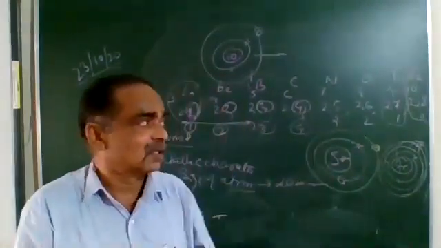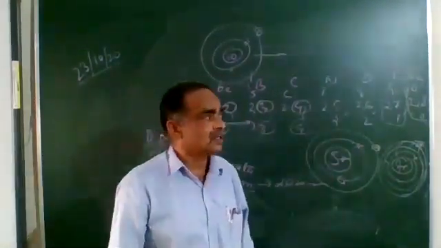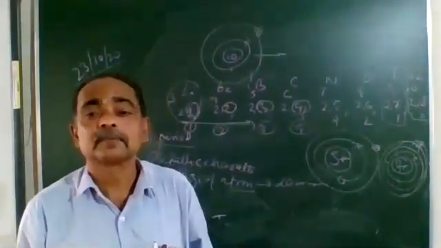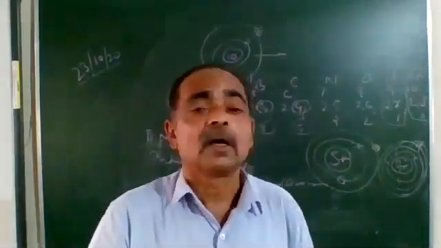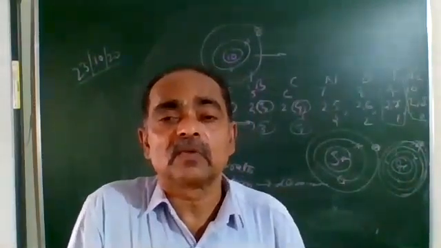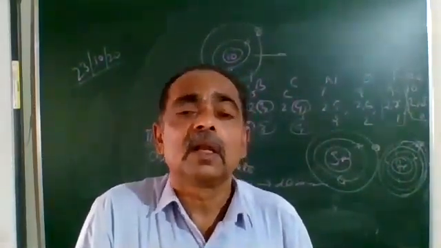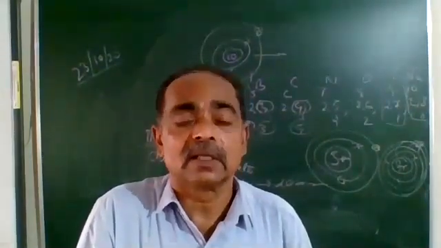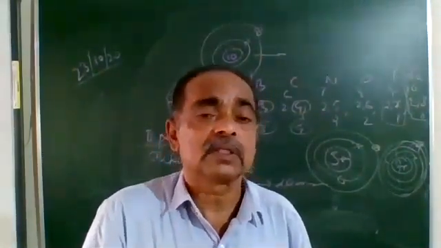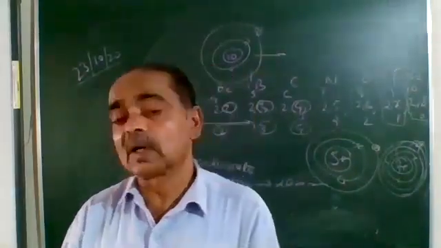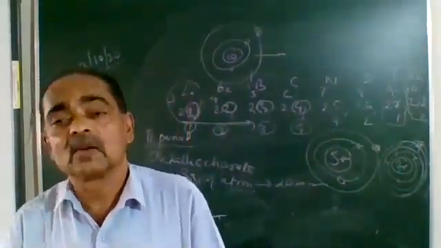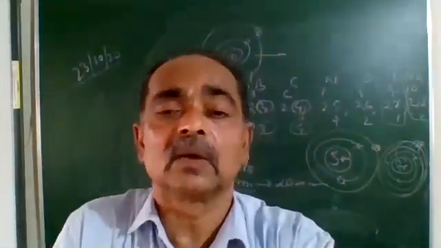Now one question is, how does the oxide nature of elements vary in a period? Now simply you can understand it. Left to right, metallic character decreases. In the first chapter we have studied that metallic oxides are known as basic oxides and non-metallic oxides are known as acidic oxides.